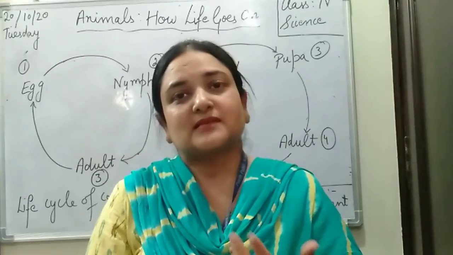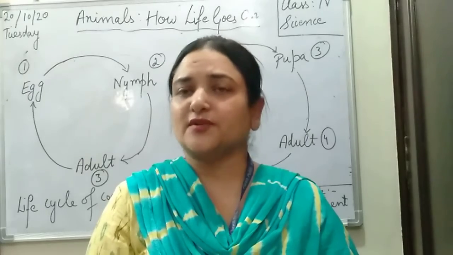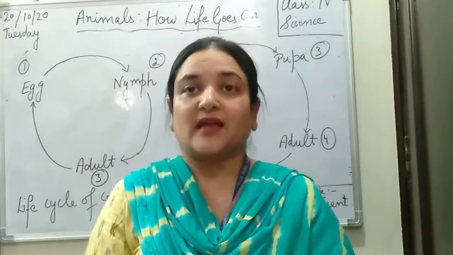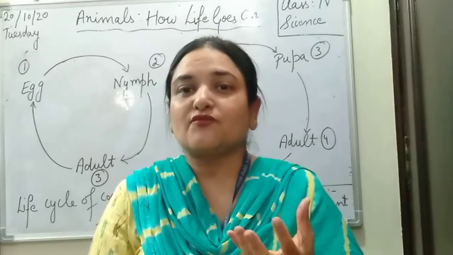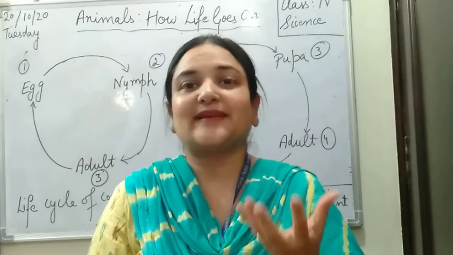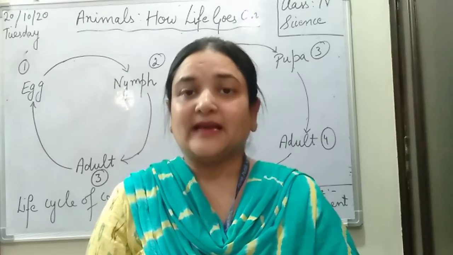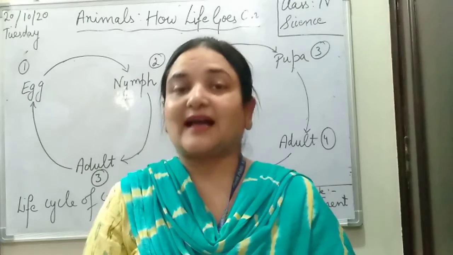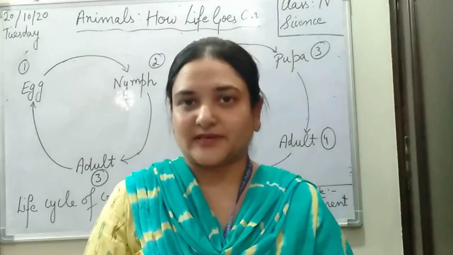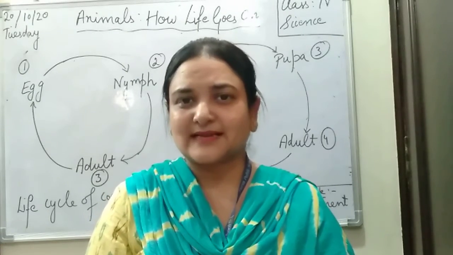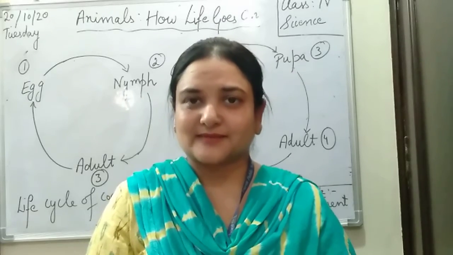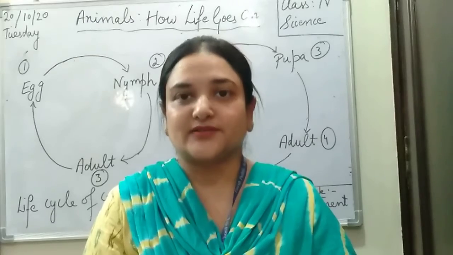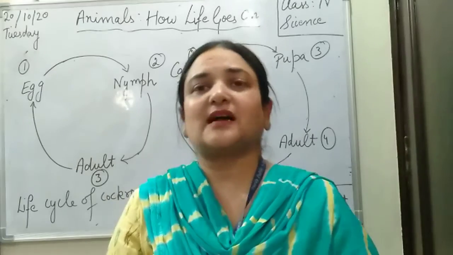Okay, today we will discuss the insects. We are going to learn about two types of insects basically today: how the cycle goes on, how the young one which comes out from the egg converts into an adult one, right? So today we are going to learn about the life cycle of cockroach and the life cycle of butterfly, right? Both are insects, both lay eggs, and the young ones of both of them are different, right? So let us start with cockroach.